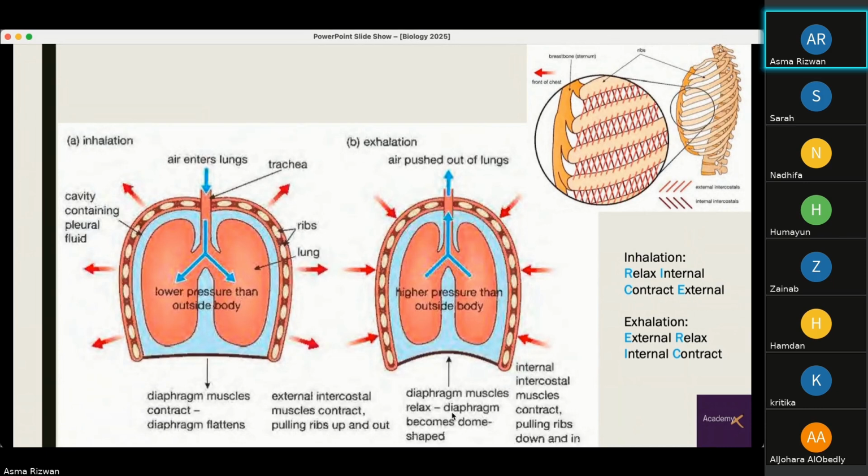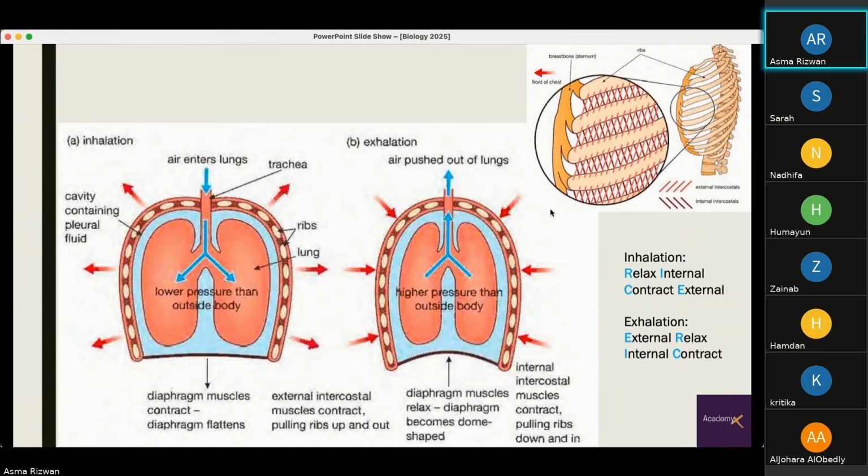It becomes curved again. The internal intercostal muscles contract. They pull the ribs down and inside. So this is how ventilation is happening inside our lungs.